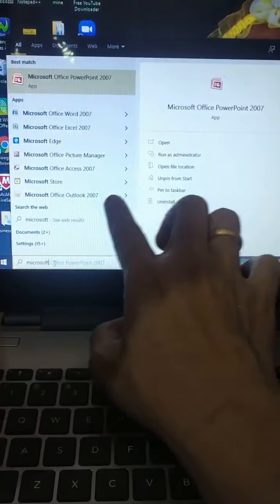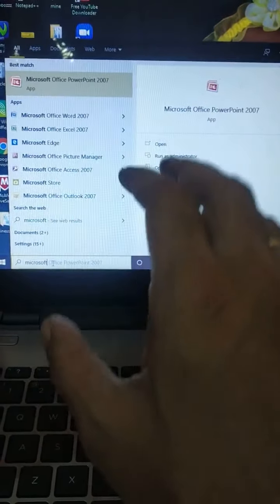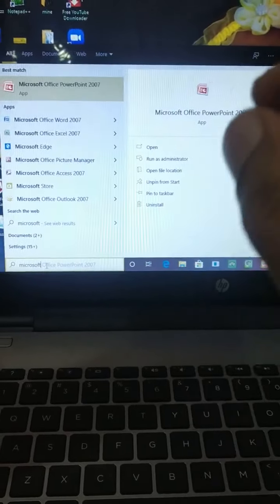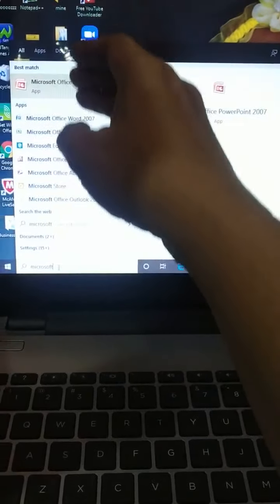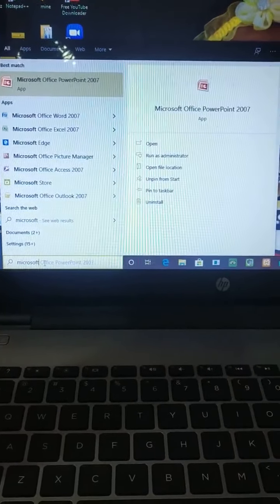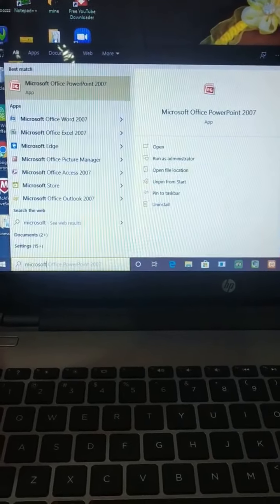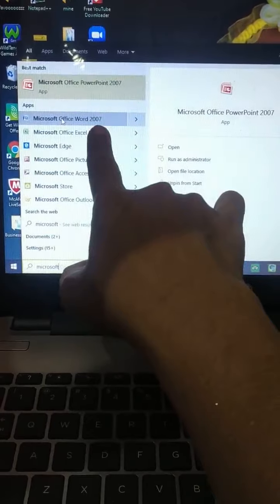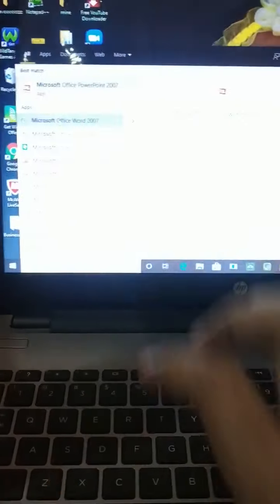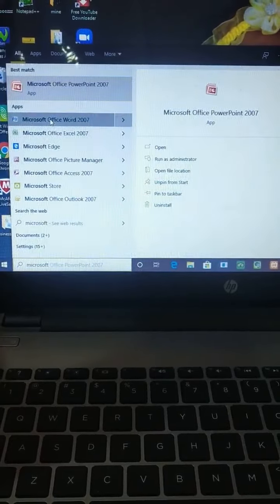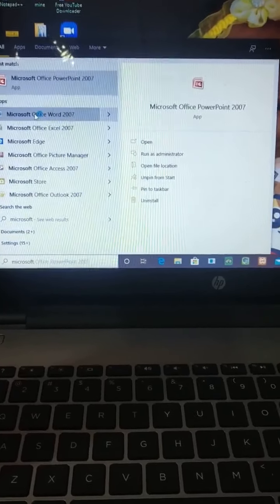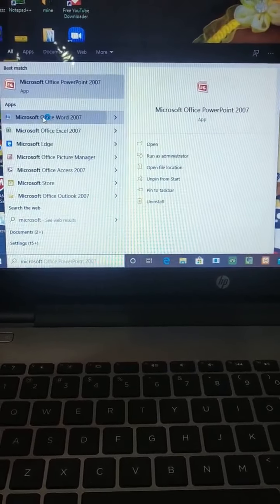All these are contained in a package, and when we install this in our computer system, either laptop or desktop computer, wherever it is, we install the Microsoft package in our system. So, automatically all these applications will get installed in our system. Now we are going to learn about Microsoft Office Word, and I have installed Microsoft Office Word of version 2007 in my system. So I am opening it. Many versions are there. In each version, some updates are given over the earlier ones.